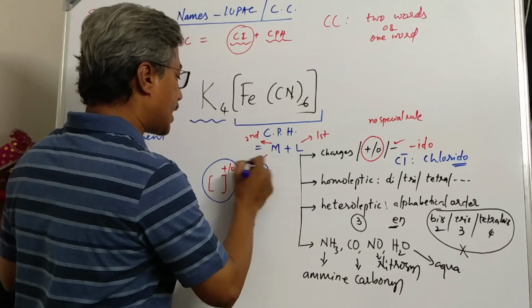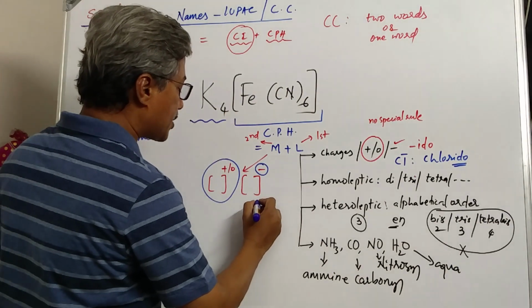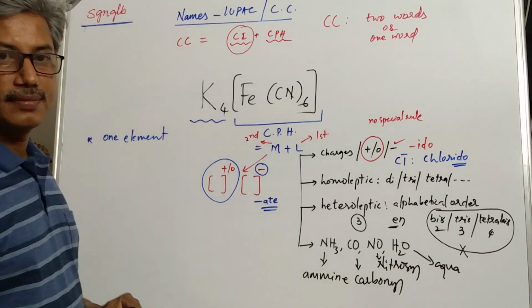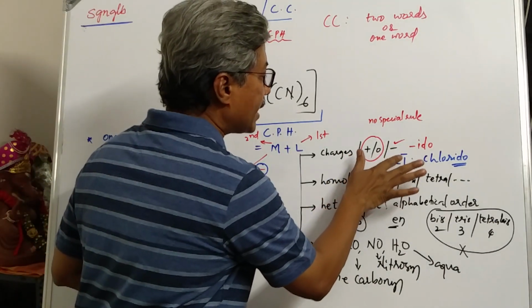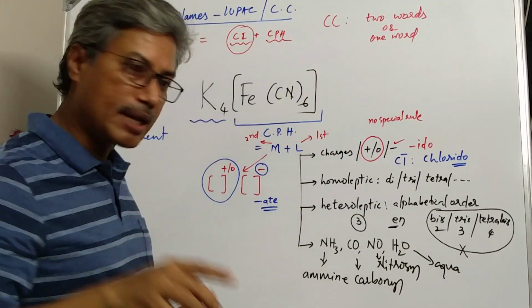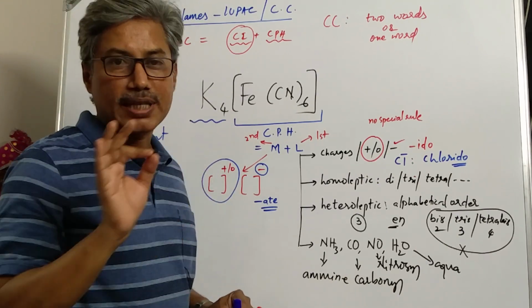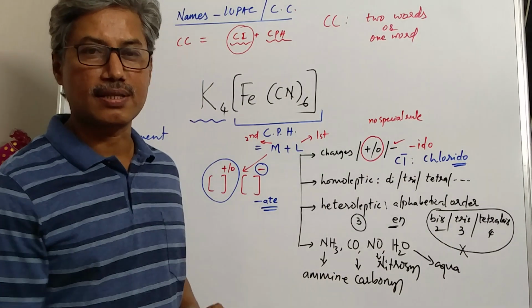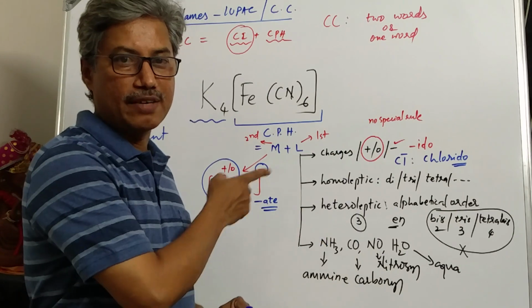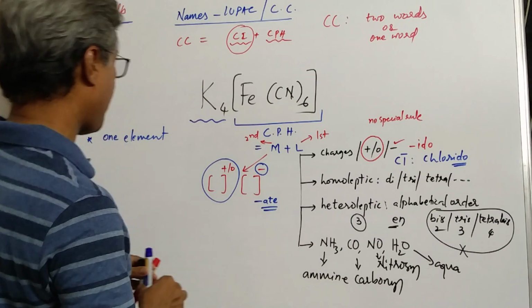If it is negatively charged, then the metal in the coordination polyhedra, its name will end with ATE. Look at this. If ligand is negative, there is a special name. If coordination polyhedra is negative, then there is a special name. You remember that whenever negative charge appears, then it has got some special name. If it is ligand, IDO. If it is polyhedron, metal's name will end with ATE.